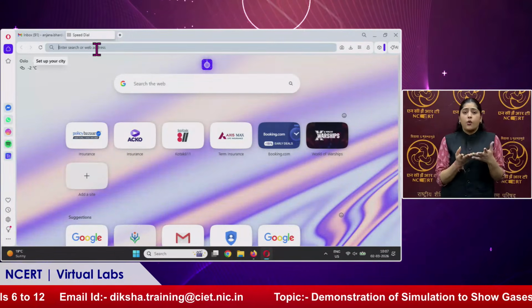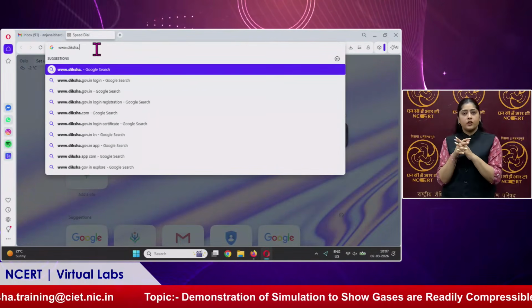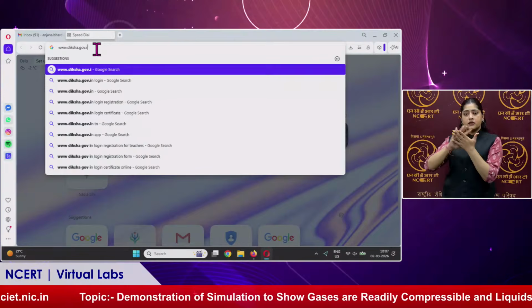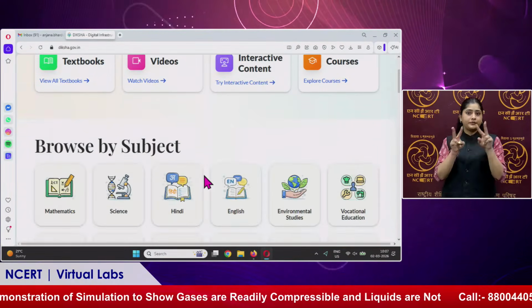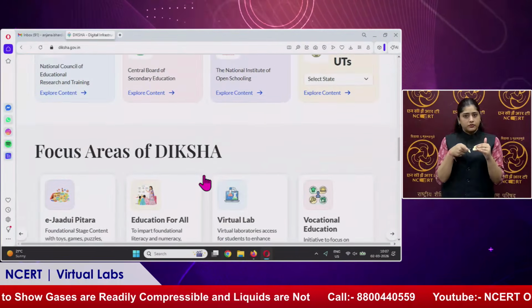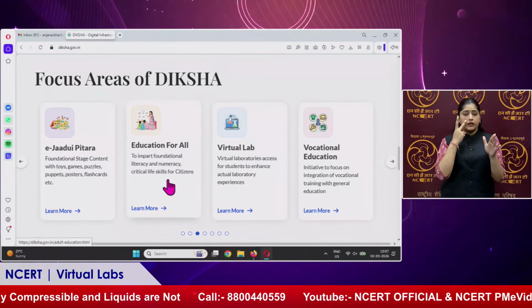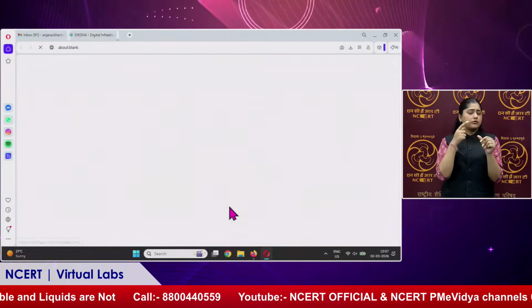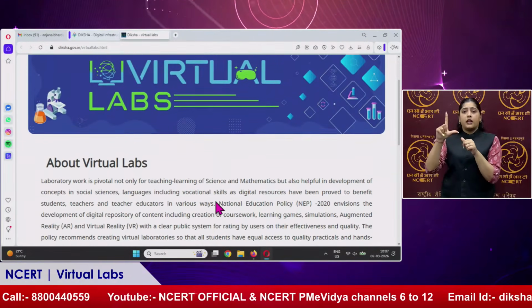First, we have to write www.diksha.gov.in, and it will lead to the page of Diksha. When we scroll down to the focus areas of Diksha, we will select the virtual labs. It will lead to the page of virtual labs.